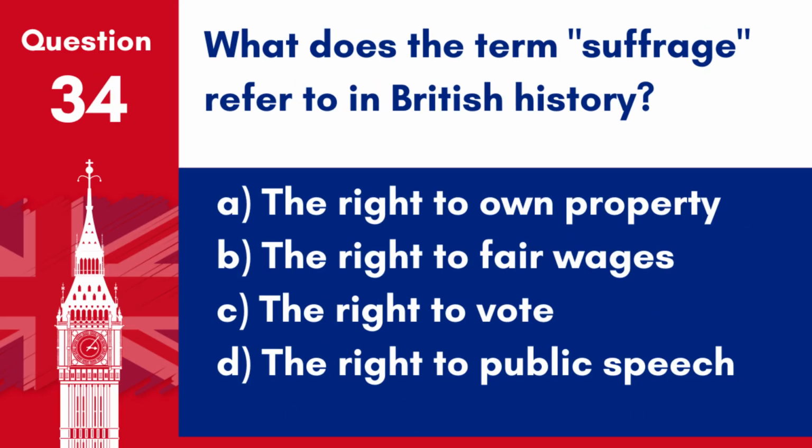Question 34. What does the term suffrage refer to in British history? A. The right to own property. B. The right to fair wages. C. The right to vote. D. The right to public speech.